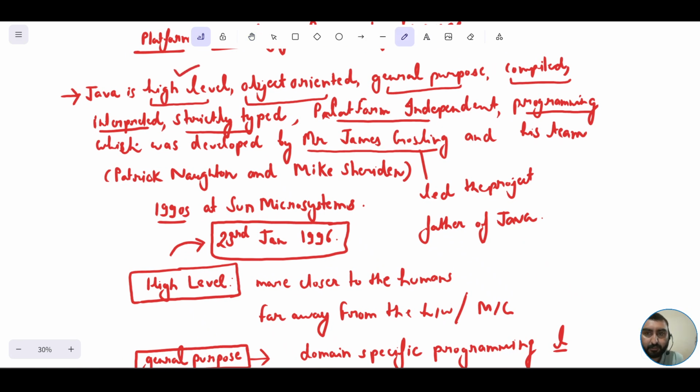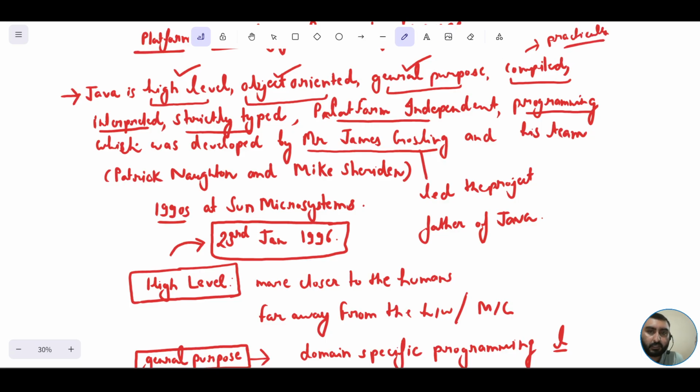So we have discussed how Java is high level, how it is object oriented, and how it is general purpose. Compiled and interpreted, this we would be discussing in the sessions ahead, but not in this particular session. As earlier I have mentioned, I don't want to complicate the things. I'll be explaining this practically.